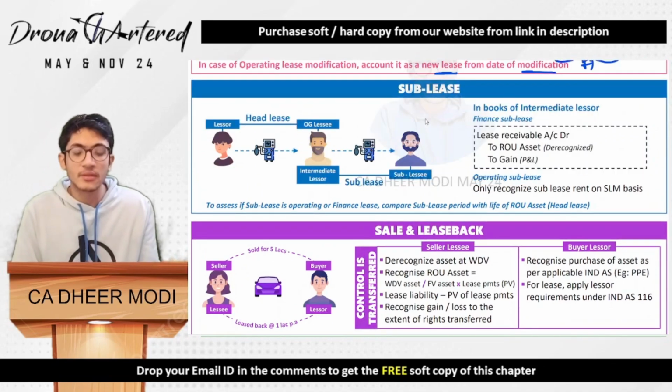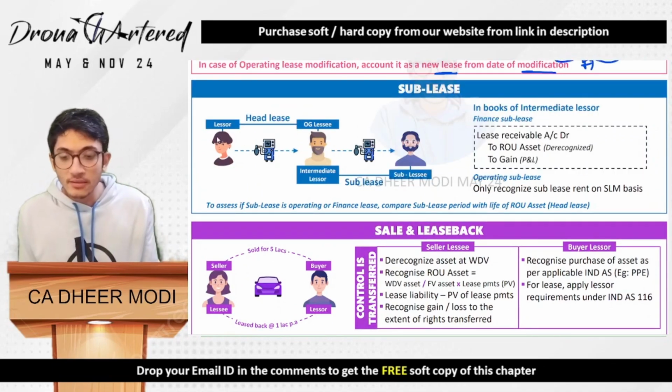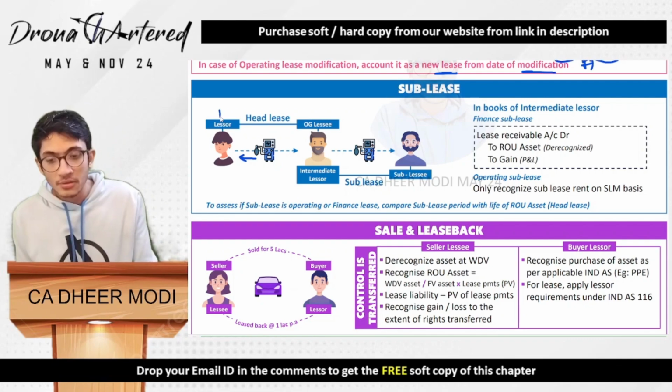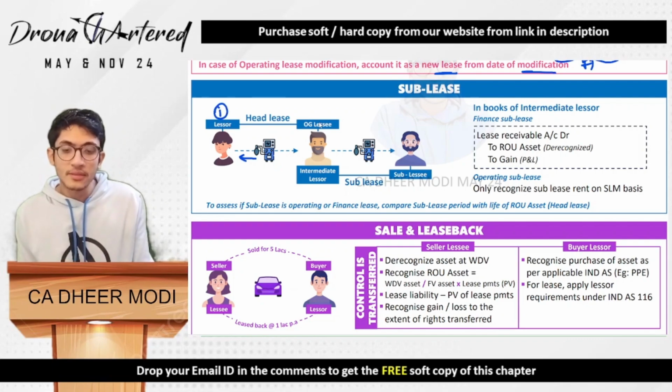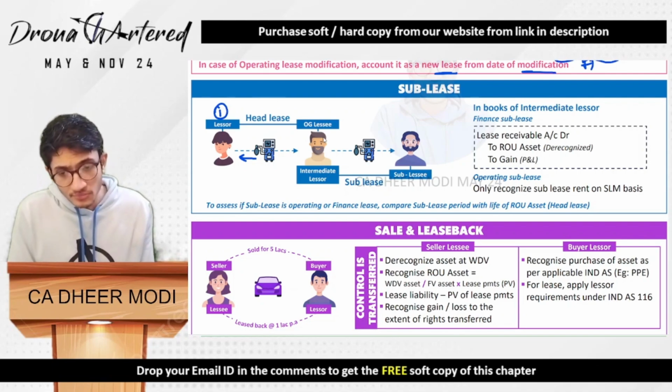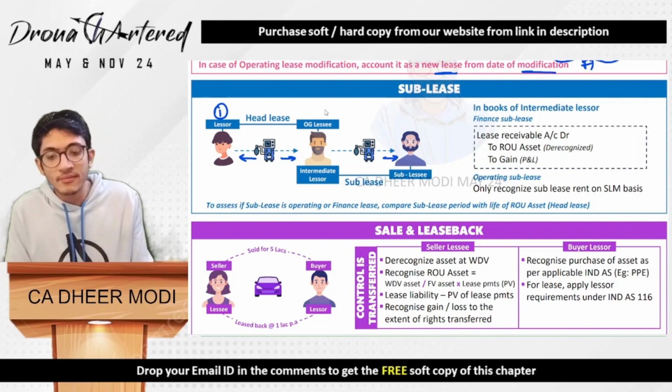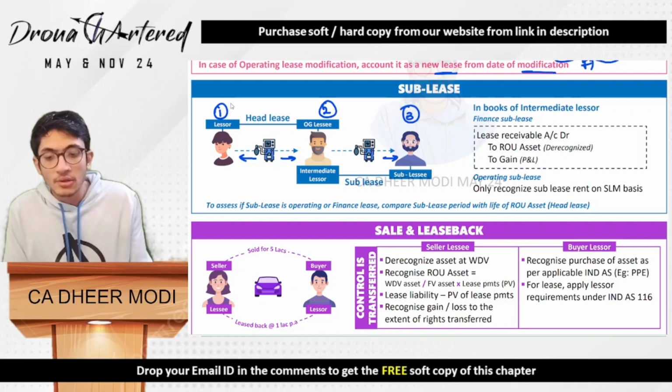First is your sublease. Sublease is basically where there is one lessor. So there is one head lease, that is, this is the original transaction. This asset actually belongs to this person, so this is your lessor. This person gave it to the lessee, so this asset is transferred to this person. Now this person further transfers the asset to a third person. So basically 1, 2 and 3. First the asset is transferred from this to this and next the asset is transferred from this to this.